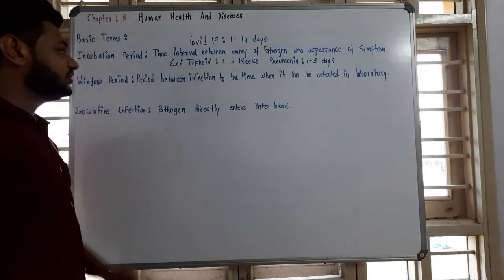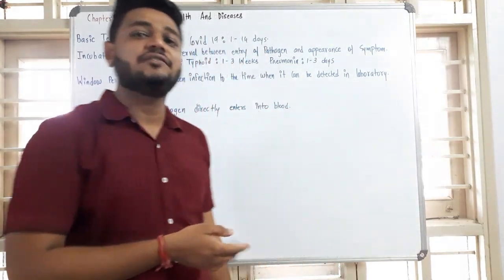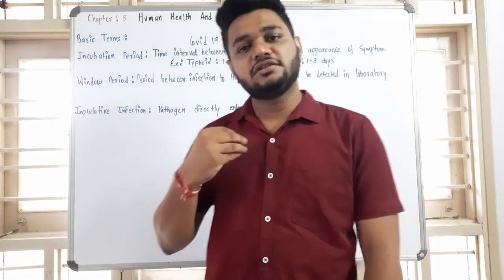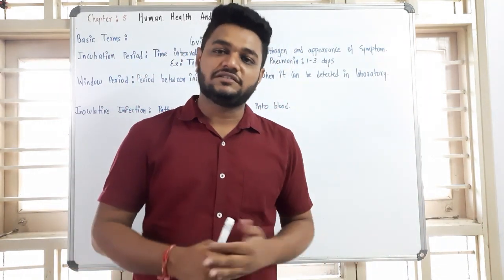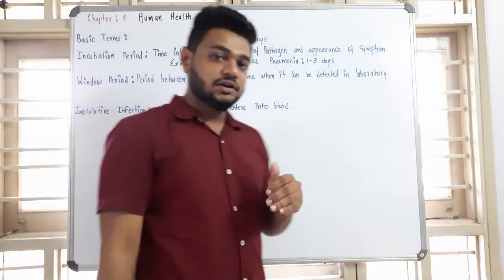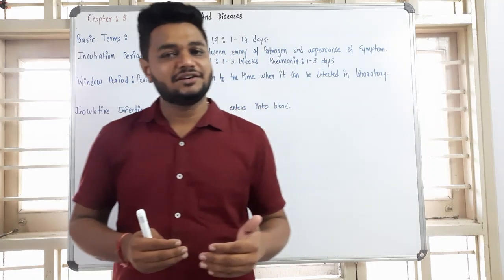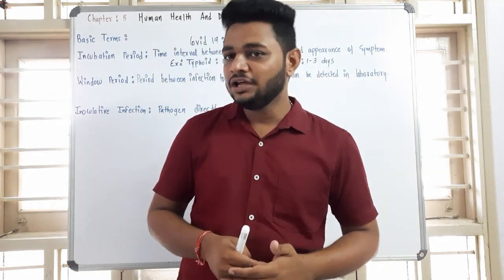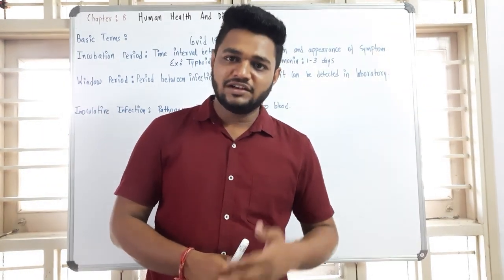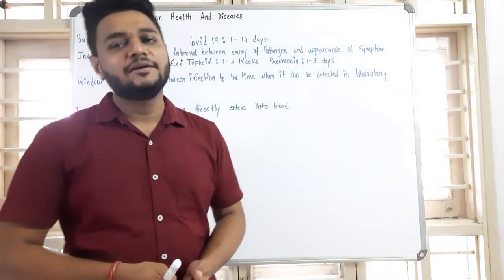Another term is the window period. It is the period between the infection and when it is first detected in the laboratory. For example, you get a disease and then you go to the laboratory to get checked; the period between the two is referred to as the window period. Why go to the laboratory? Because in certain diseases you cannot detect it on your own. We require the help of a laboratory test, such as the Vidal test in the case of typhoid. So we can detect it by a laboratory test.